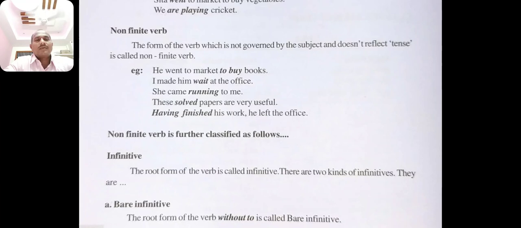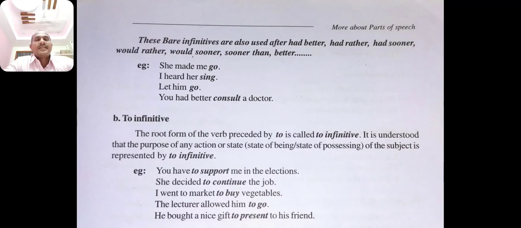The root form of the verb without to is called bare infinitive. These bare infinitives are also used after had better, had rather, had sooner, would rather, would sooner, sooner than, better, etc.